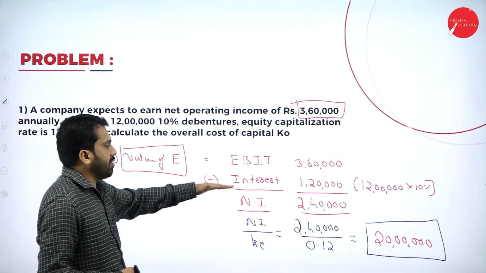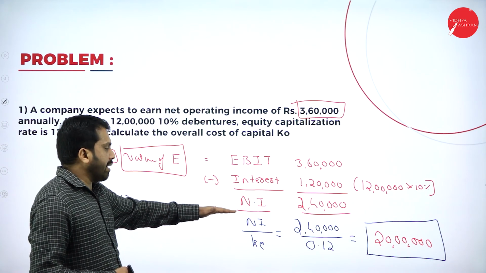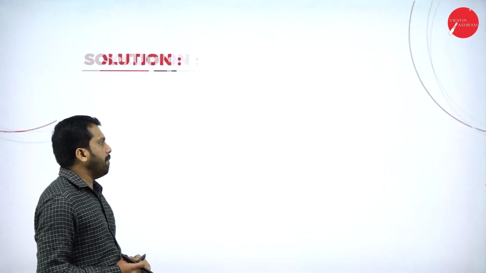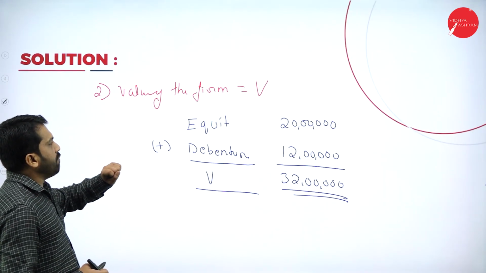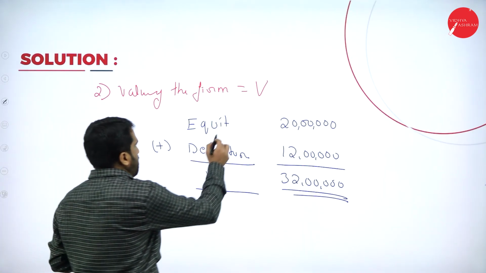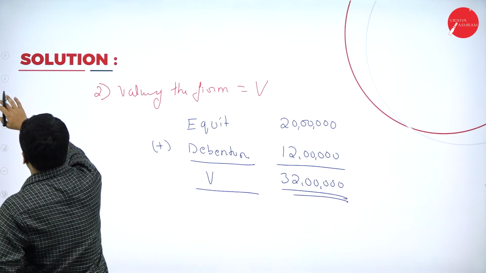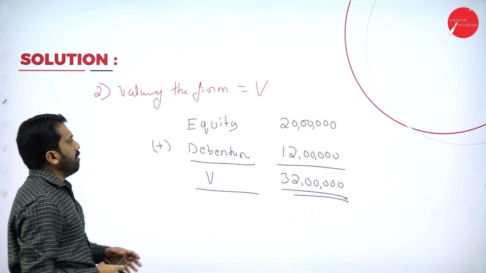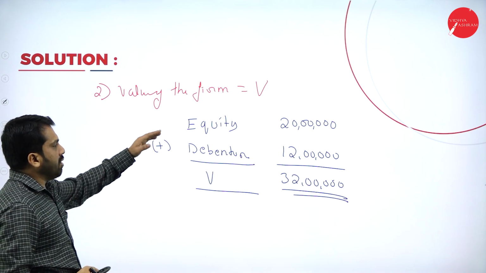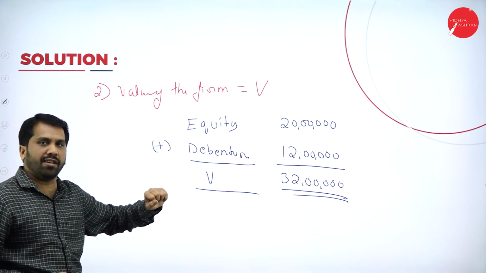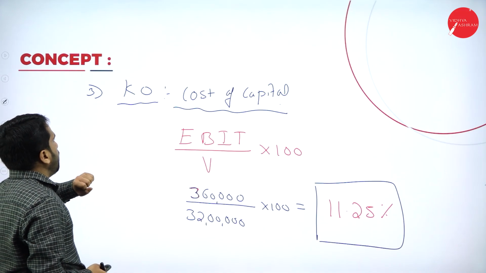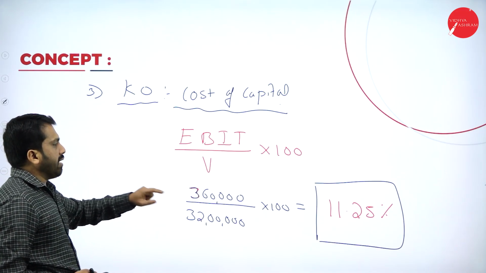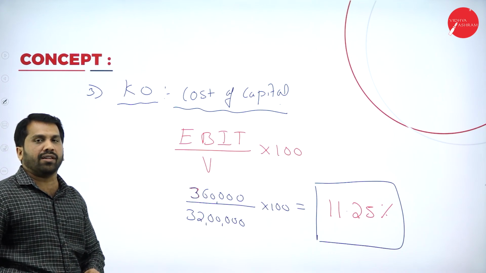EBIT minus interest gives net income. Net income divided by cost of equity, you got your 20 lakh. Equity plus debenture gives your value of the firm. And the third one, EBIT divided by V, gives your cost of capital, 11.25.